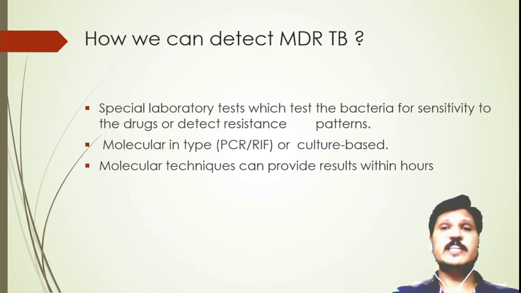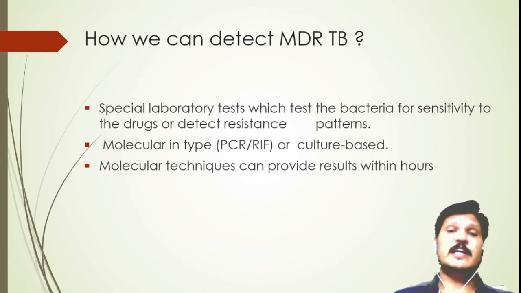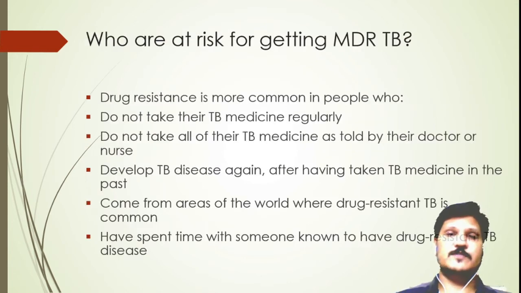How can we detect MDR-TB? MDR-TB can be detected only by laboratory tests, which mainly use molecular typing, PCR and RAF, or culture-based methods. The culture-based method requires a large amount of time, weeks, to get the result. The important, adequate method is molecular techniques. It can provide results within hours.